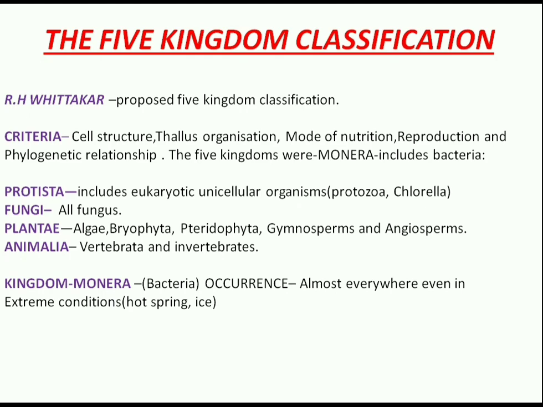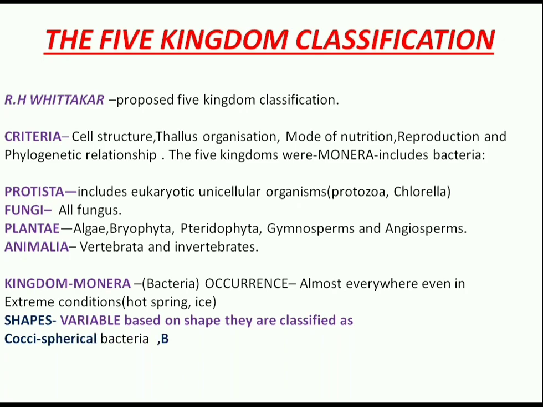We will discuss the shapes of bacteria. Based on the shape, bacteria can be classified as coccus, bacillus, spirilla, and vibrio. Cocci have a circular shape, bacillus are rod shaped, spirilla are spiral shaped, and comma shaped bacteria are known as vibrio.